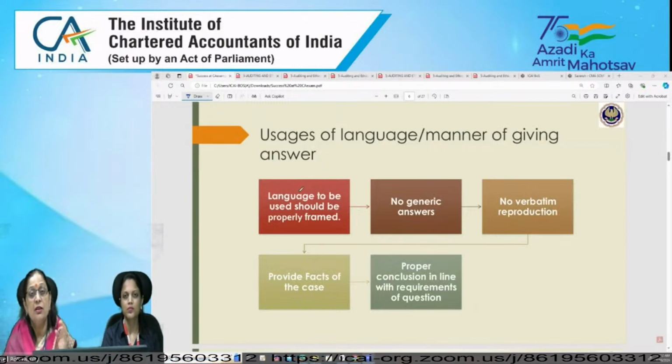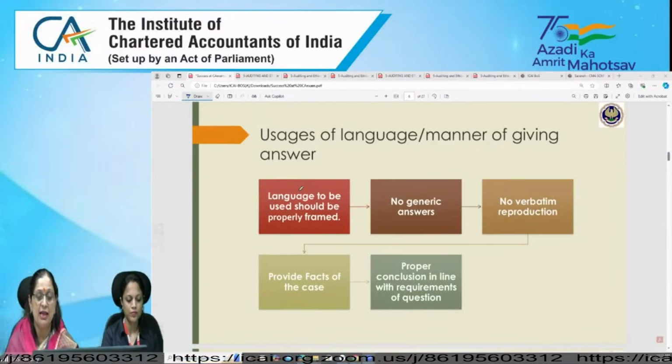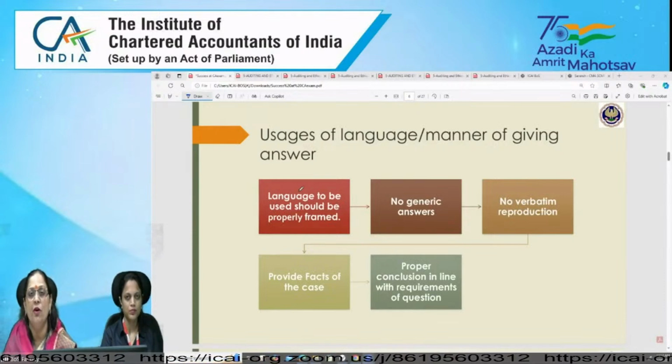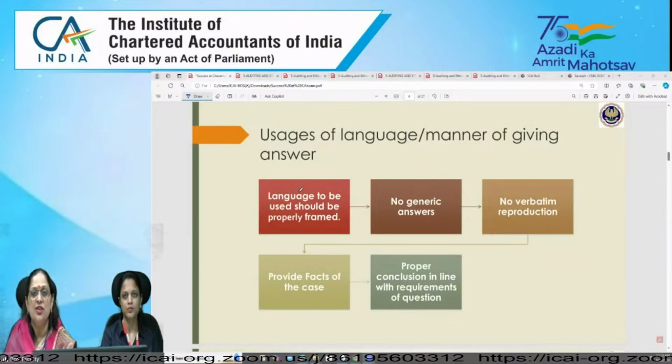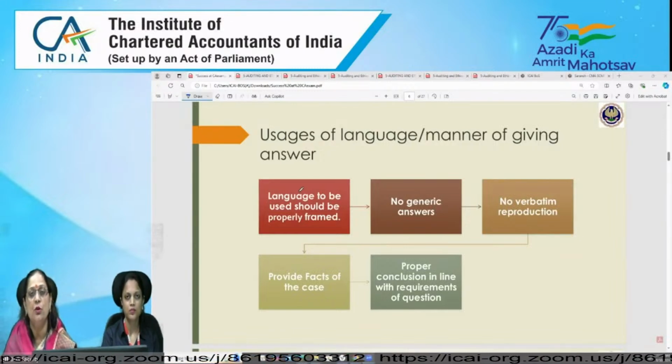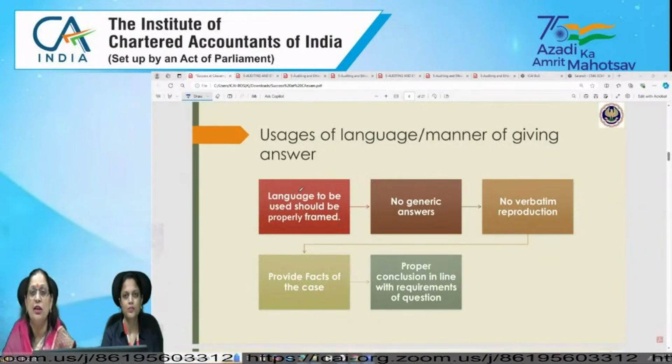Secondly, what is the question asking, and what are we answering? Because when we refer to the observations or comments received from the head of the examination department, on how students have performed in the examination, those who evaluate the answer sheets share their observations. In that observation, generally it is that students have failed to understand the requirement of the question, what is being asked in the examination. They give some other irrelevant points rather than the required answer. So a required and relevant answer is a very, very crucial and important point.